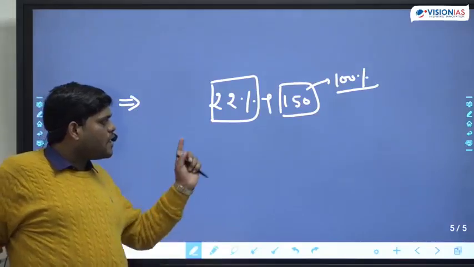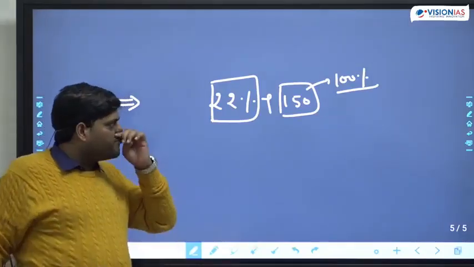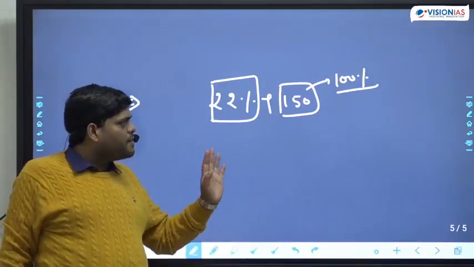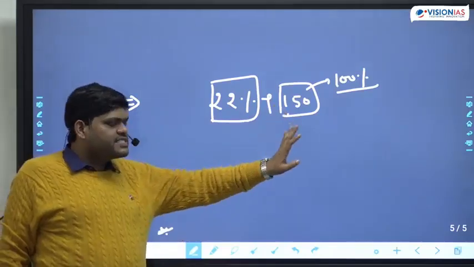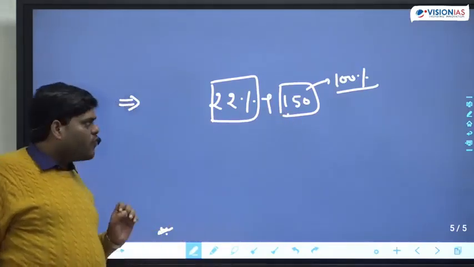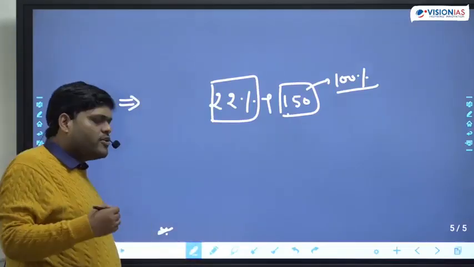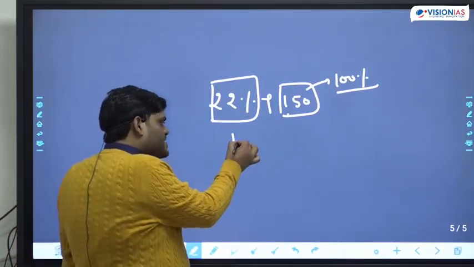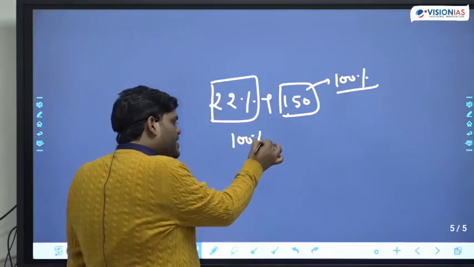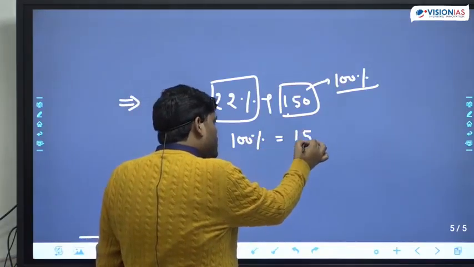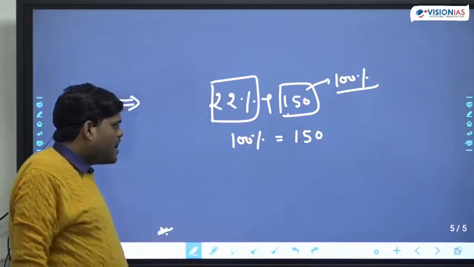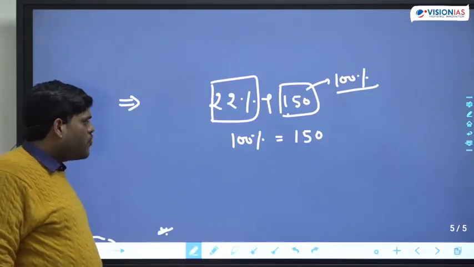Okay. So 22% of 150 simply means 150 in itself is 100%. Now, how to find out? See, simply we can say that 100% is equal to 150.